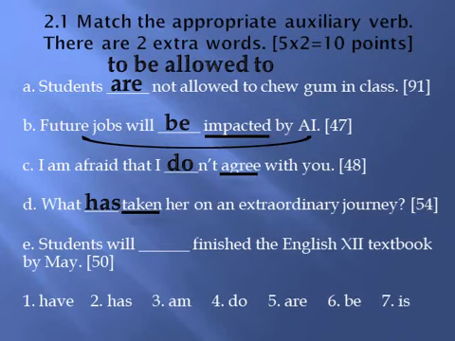So which base form verb shall I choose? A present perfect base form verb. What is the helping verb for present perfect tense? Have, has. The base form of the helping verb is have.